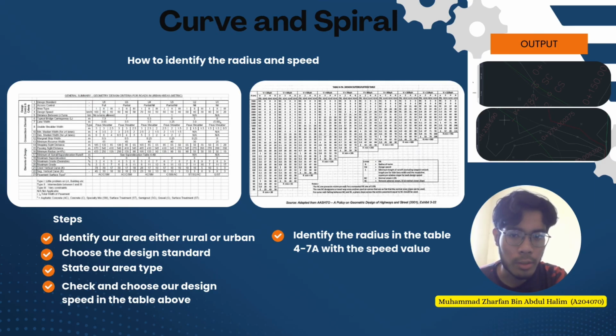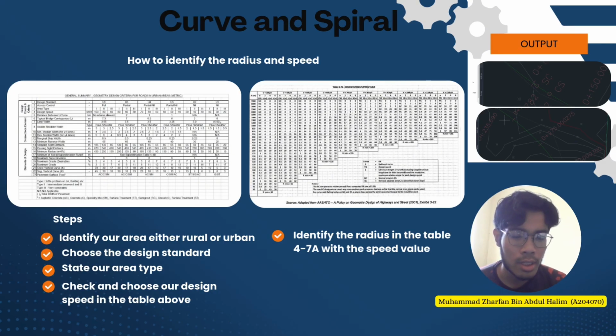So, how to identify speed and radius? First step, we need to identify our area, either rural or urban. For this case, we choose urban because the geotechnical shown urban location. And the second step, we need to choose the design standard for this project. So we choose U4. And the third step, we need to state our area type. For this location, we choose type 2, which is intermediate. And step 4, we need to check and choose our design speed in the table above.